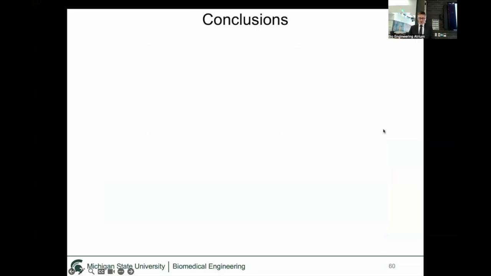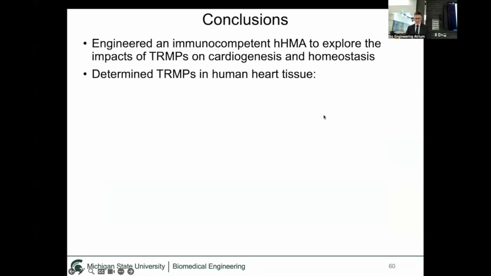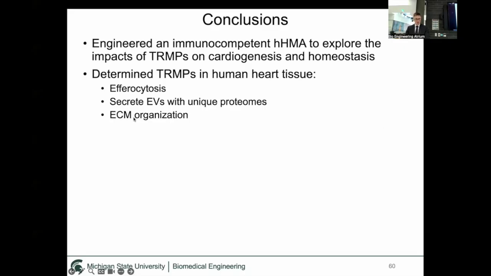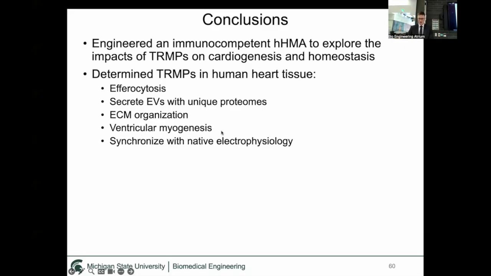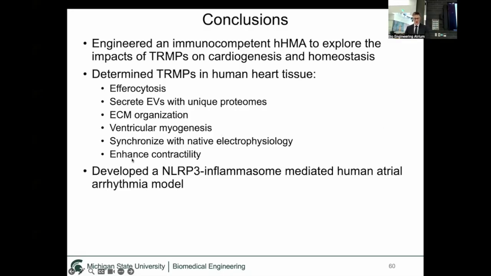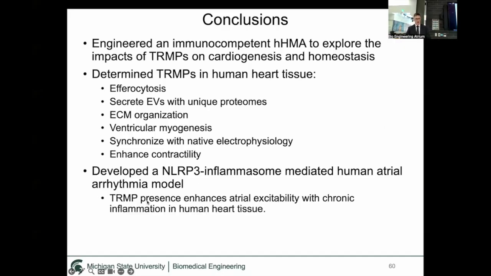And so, in totality, we engineered an immunocompetent human heart macrophage assembloid to explore the impacts of tissue-resident macrophages on cardiogenesis and homeostasis. We determined that the macrophages in our human heart tissue contribute to efferocytosis, secrete extracellular vesicles with unique proteomes, contribute to extracellular matrix organization, ventricular myogenesis, synchronize with native electrophysiology, and enhance contractility. And we developed an NLRP3 inflammasome-mediated human atrial arrhythmia model. And within this model, we found that tissue-resident macrophage presence enhances the excitability of the atrial tissue.